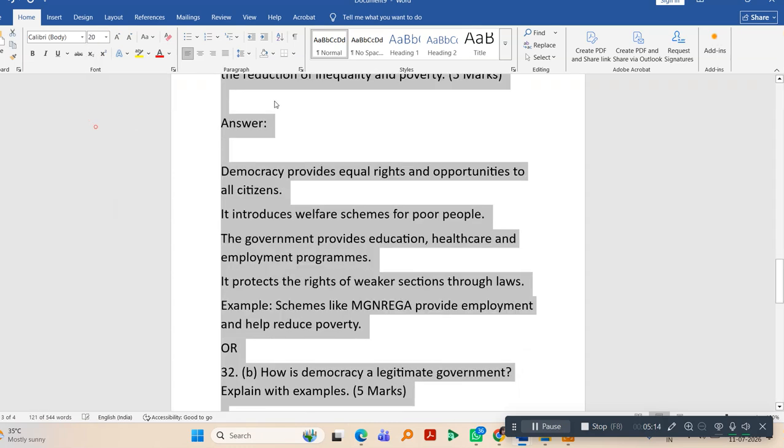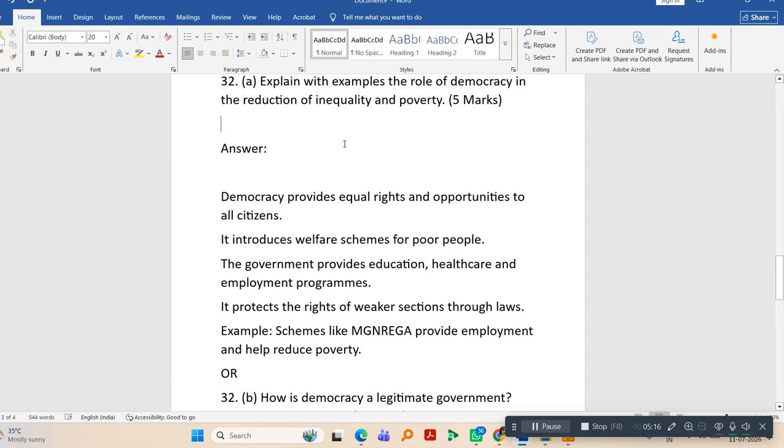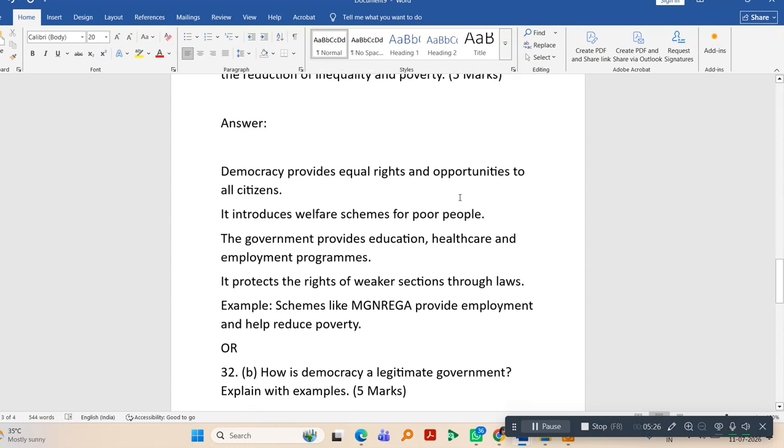Yes. So 5 points each are enough. Explain with the examples the role of democracy in the reduction of inequality and poverty. This question is with regard to civics.